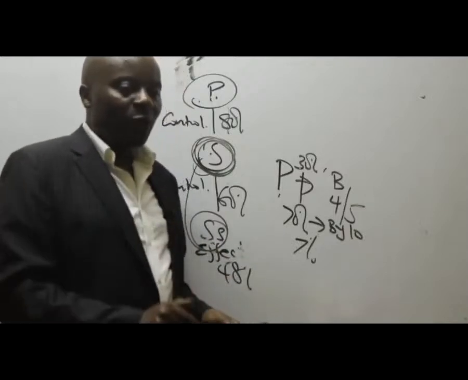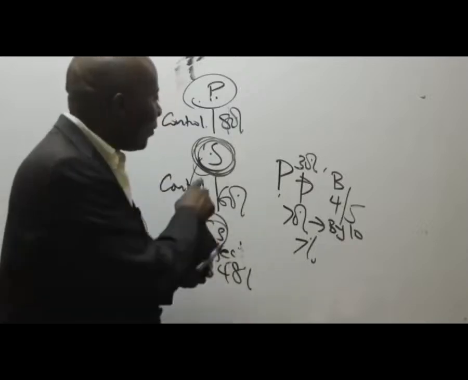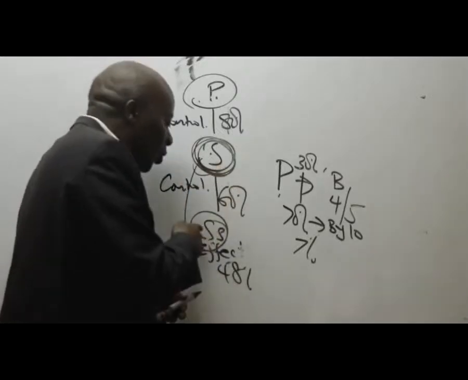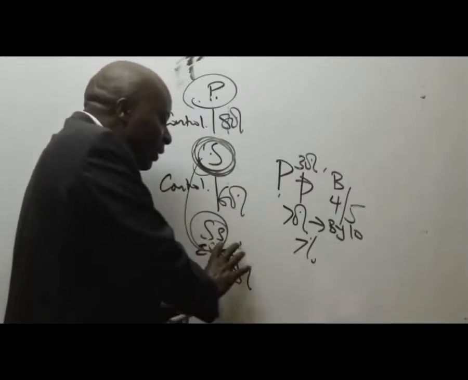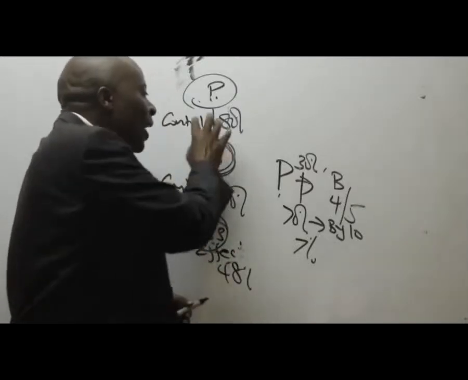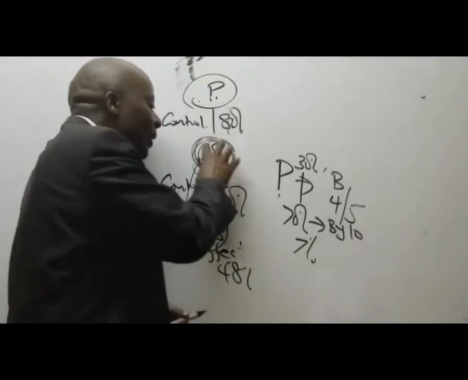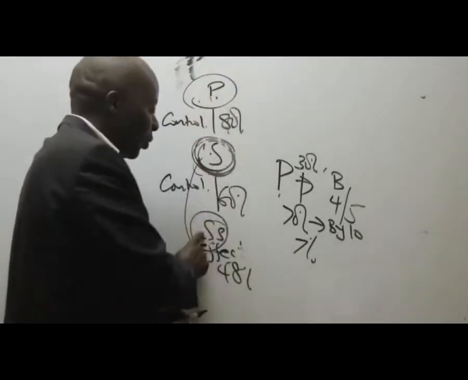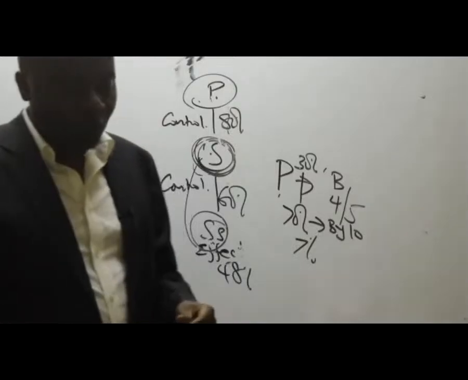In SS, we want you to ensure that the sales of, so automatically the moment we tell this guy we are in charge of them, we are in control of them, they'll go and execute whatever policies that we have here. So even if we had 30%, even if we had 10% here, provided we are able to speak to these guys and these guys are able to implement whatever we speak to them here, automatically it means that P is in control of SS.